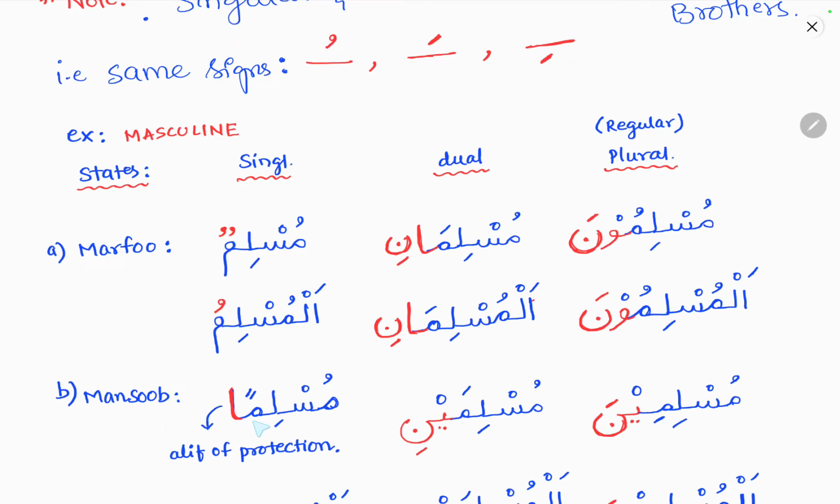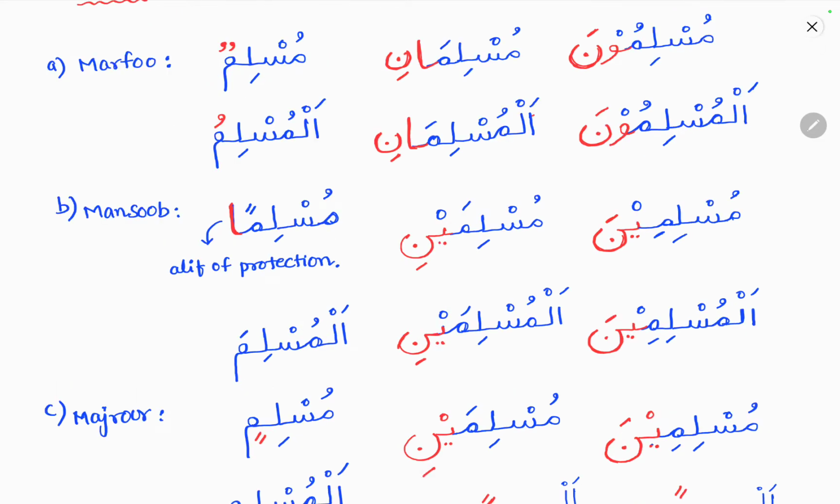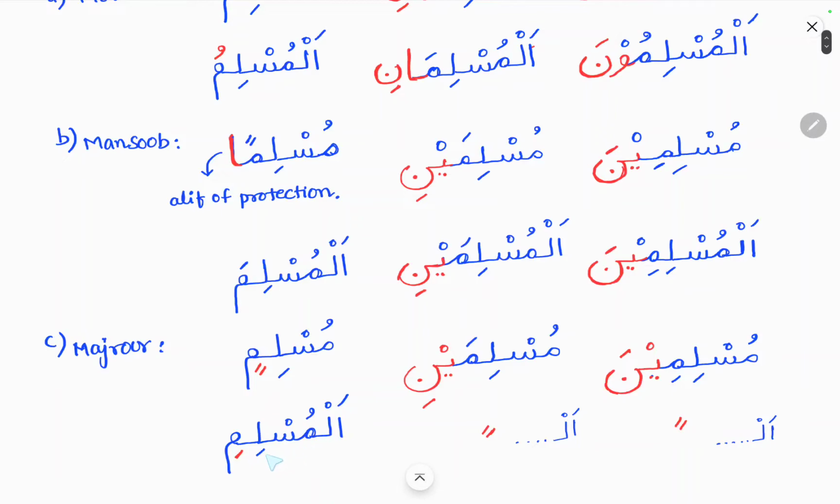In the mansoob state you can see double fatha. Whenever double fatha is added, alif of protection should be added, as we discussed in the previous classes. So in the mansoob state you will get fatha, that is zabar. If alif lam is added, then the tanween will be removed and only one fatha will be kept. When one fatha is kept, there is no need of adding alif. In the majroor state you can see muslimin, so double kasra is added. When alif lam is added, that double kasra is changed to single kasra, so al muslimi.